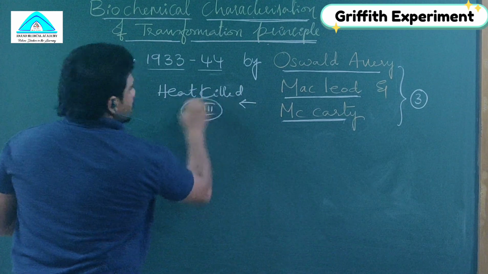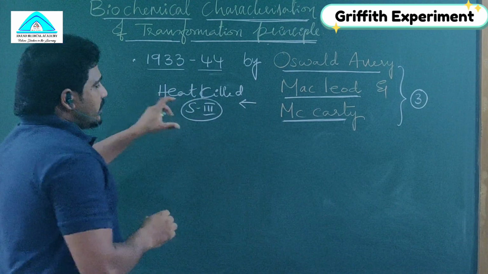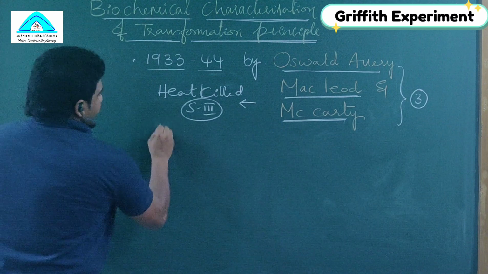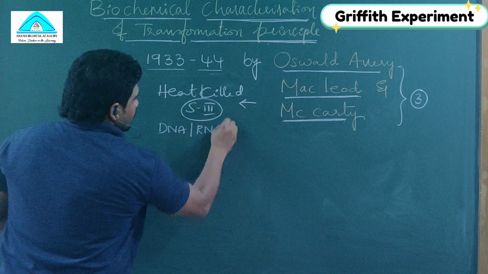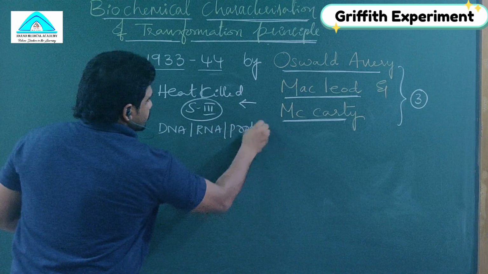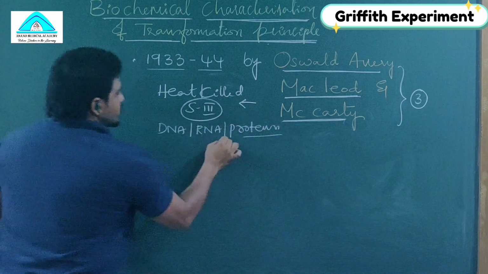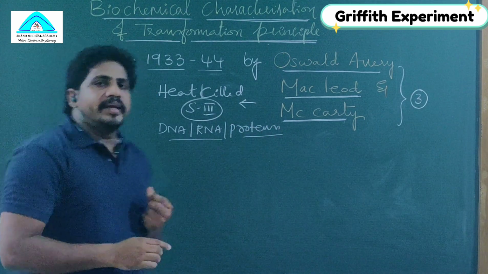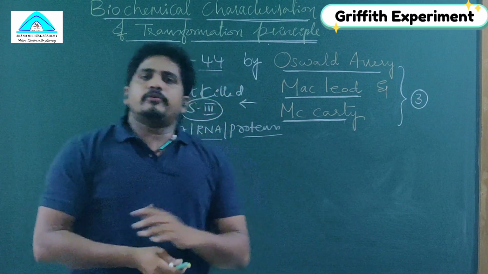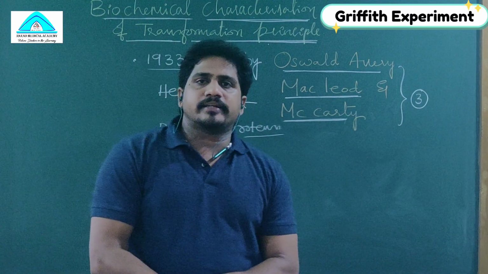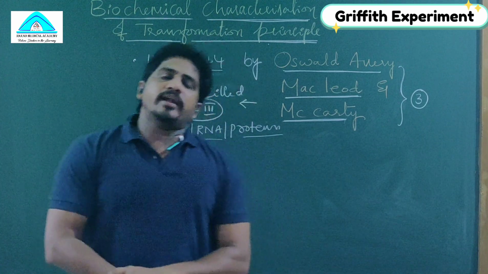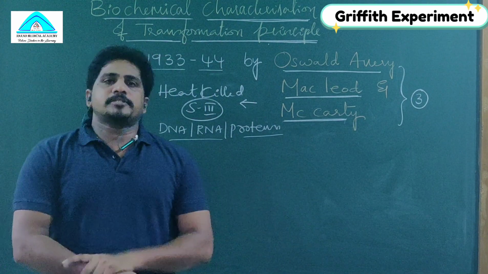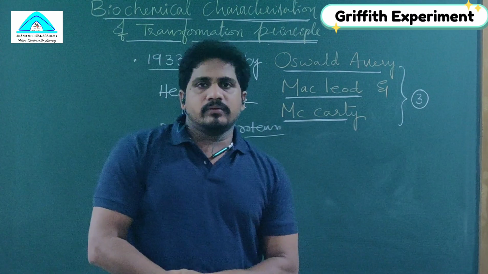All three worked on heat-killed S3, and they purified some biochemicals such as DNA, RNA and proteins. You may ask why they had to work only on heat-killed S3. In steps 1, 2 and 3 conducted by Griffith, there was no controversy, as per their virulent and non-virulent properties, the mice were killed or lived.